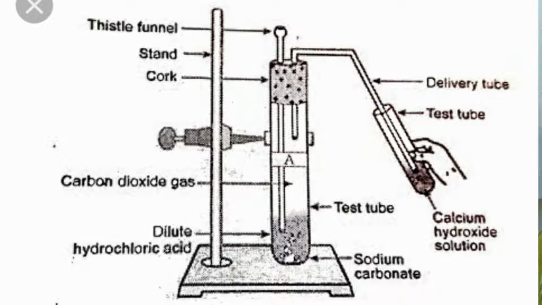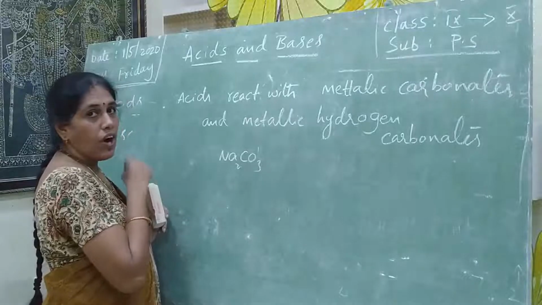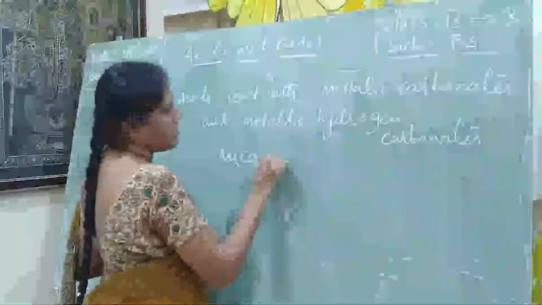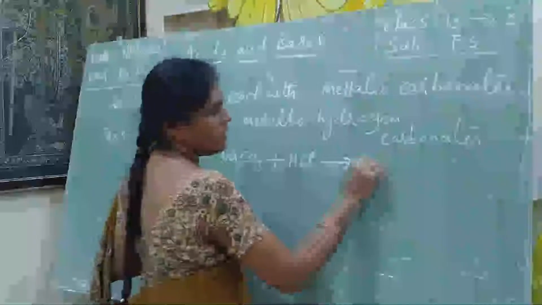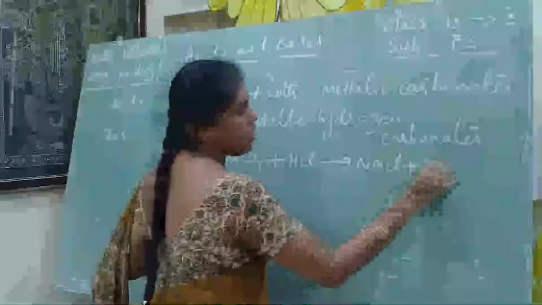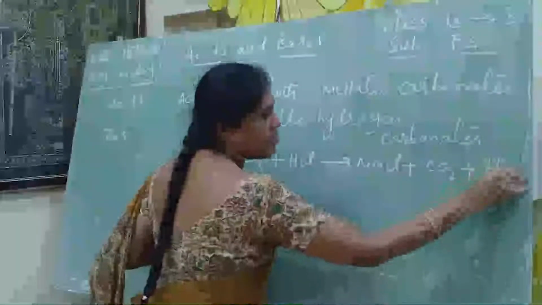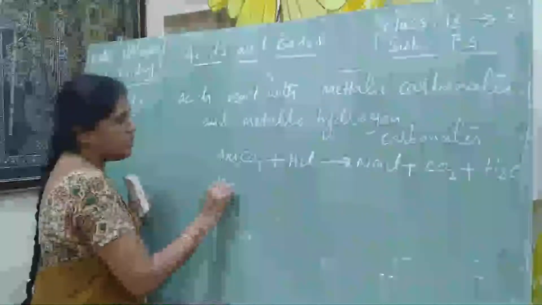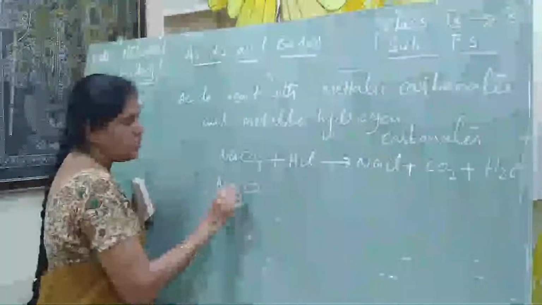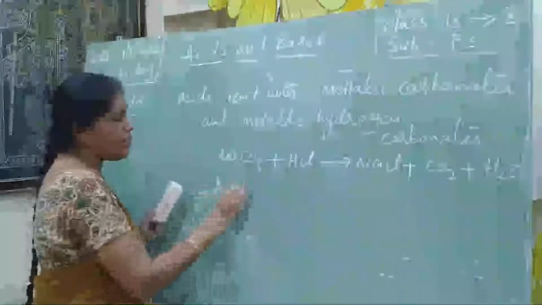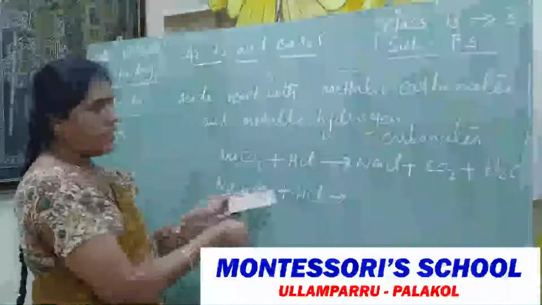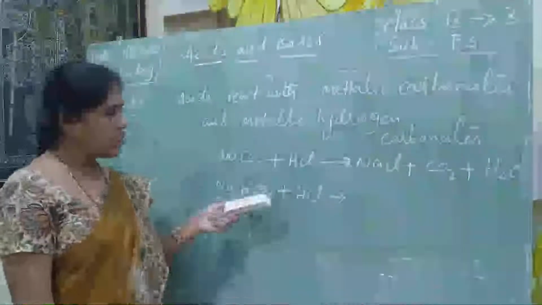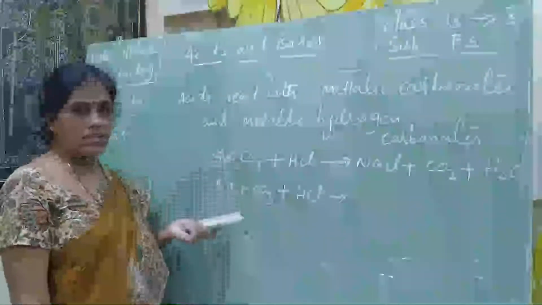I will write the chemical equations here. Sodium carbonate, Na2CO3, also called washing soda, plus hydrochloric acid gives rise to salt, NaCl, plus carbon dioxide plus water. This is the product. Next, sodium bicarbonate, or we call it sodium hydrogen carbonate, plus acid. Sodium hydrogen carbonate reacts with hydrochloric acid. These two are the carbonates. This is the washing soda, this is the baking soda.